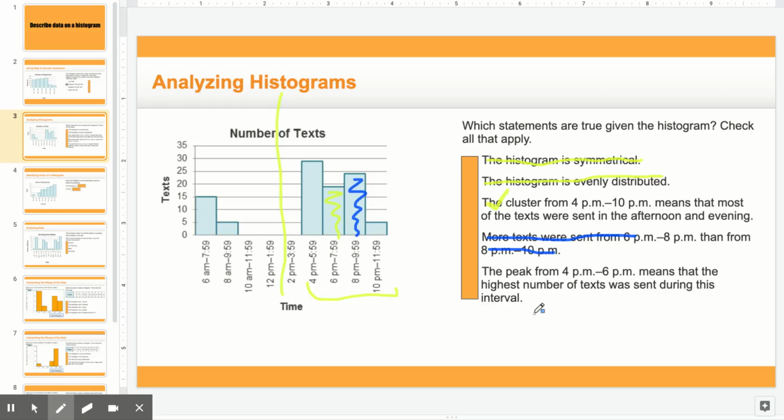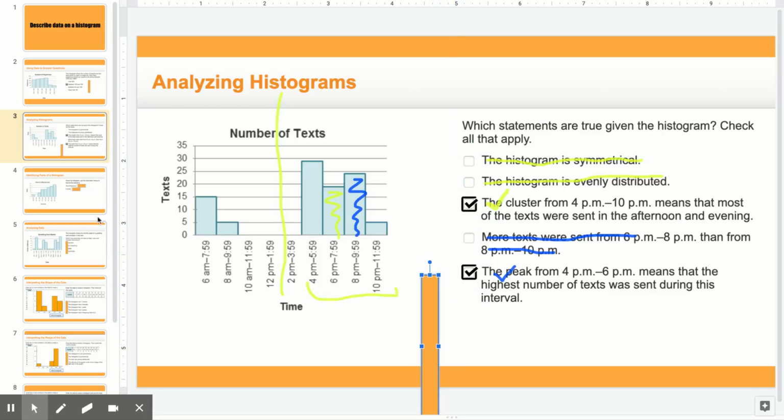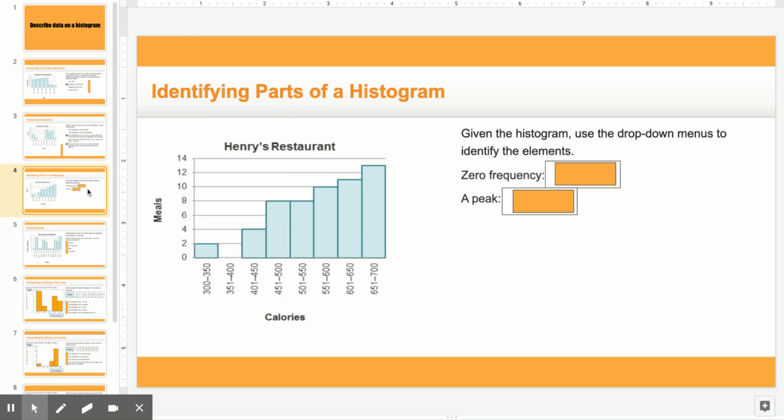Then it says the peak from 4 to 6. So I'm looking at 4 to 6. There's a peak, and that's correct. So remember, peaks are the tallest bar. So let's see if we have the correct answers. Yep, good job.